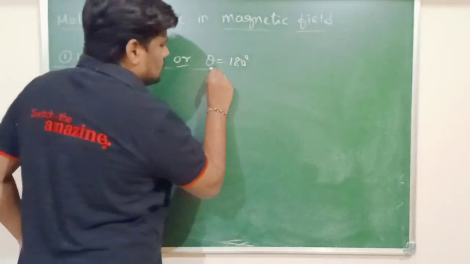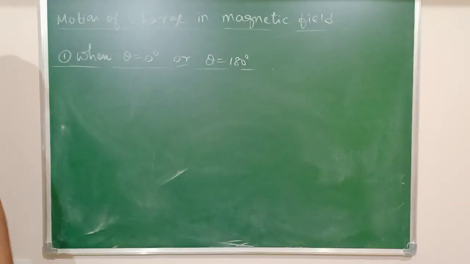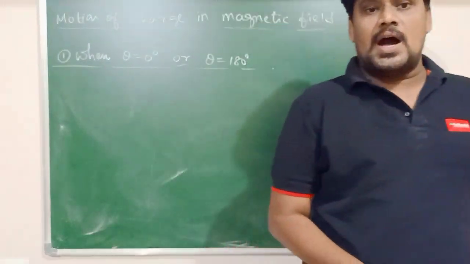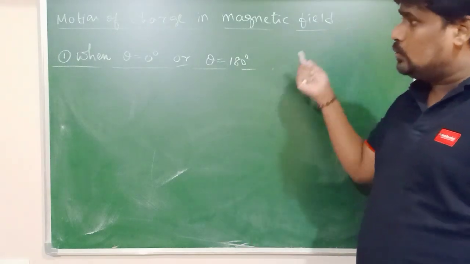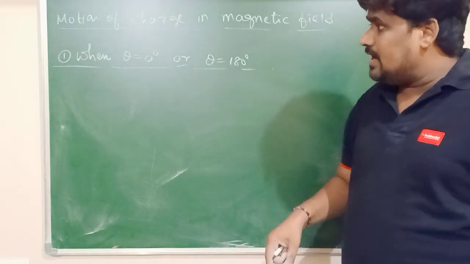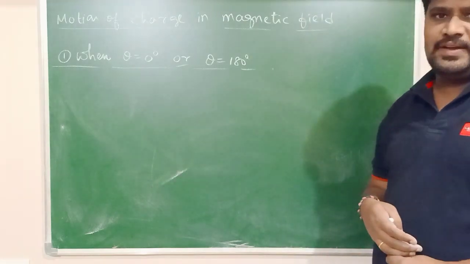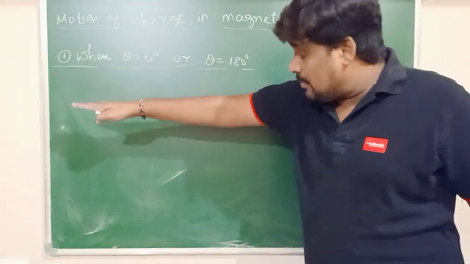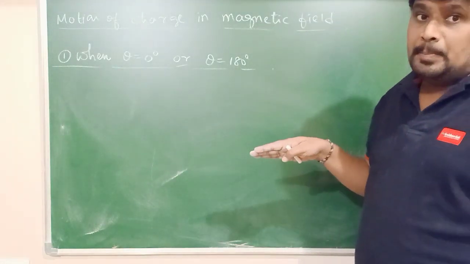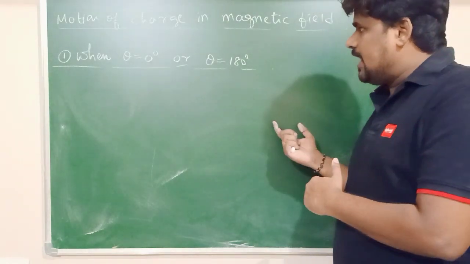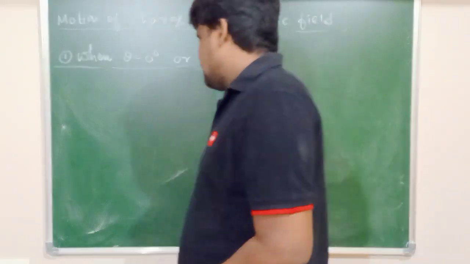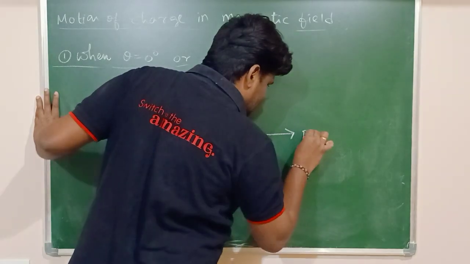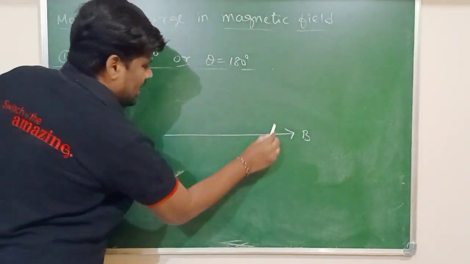What is the meaning of theta equal to 0 degrees and theta equal to 180 degrees? It indicates that the charged particle enters a region of magnetic field either in the same direction as the magnetic field or in the opposite direction, that is, the velocity is either parallel or anti-parallel to the direction of the magnetic field. So imagine that we have the magnetic field along this direction. This is the region of magnetic field.